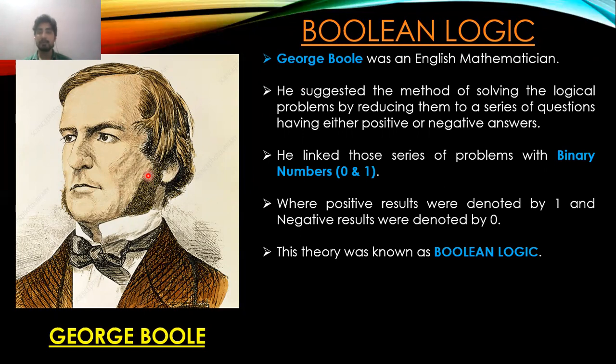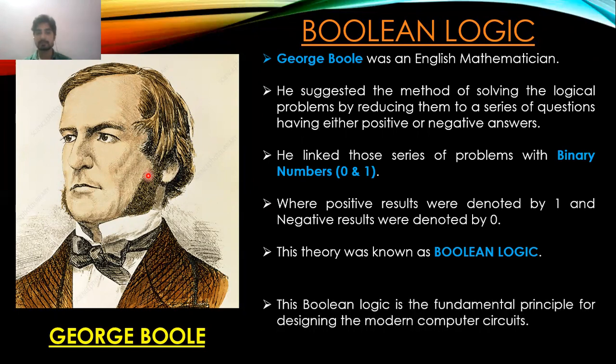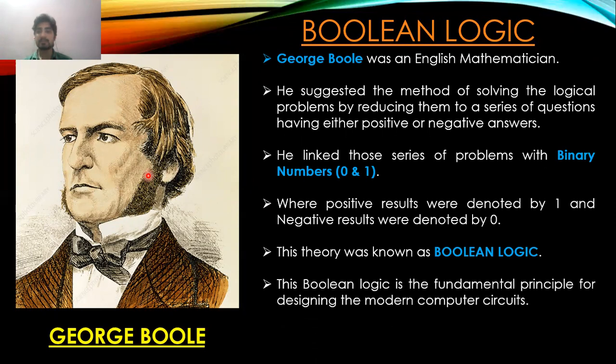So our today's modern computer is working on Boolean logic only. All the things which we do are based on either true or false. This Boolean logic is a fundamental principle for designing modern computer circuits. So all the modern computer circuits are designed on this Boolean logic only.